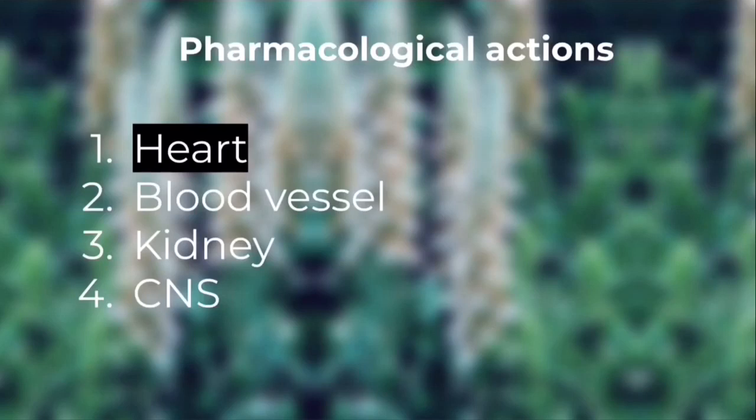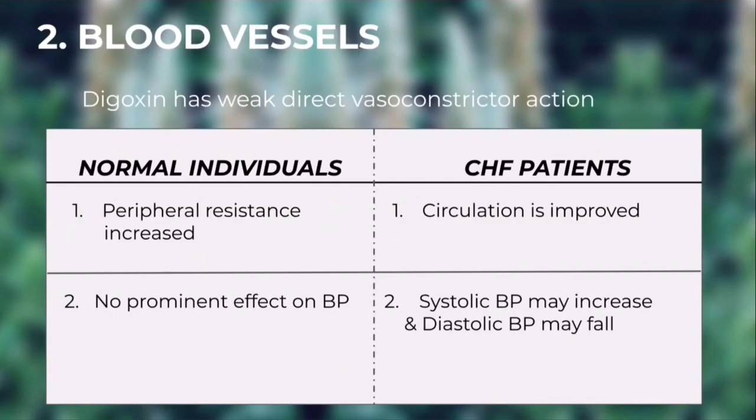Next is blood vessel. Let's see what is happening in blood vessel because of cardiac glycosides. In blood vessels, digoxin has weak direct vasoconstrictor action. Of course, it has vasoconstrictor action, but it is weak. So what happens in normal individuals and congestive heart failure patients? In congestive heart failure patients, circulation is improved, while in normal individuals, peripheral resistance is increased.